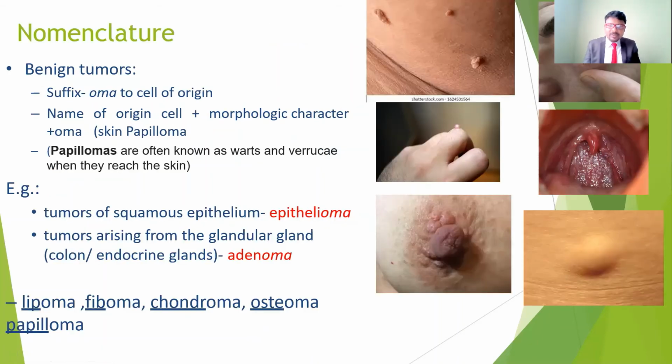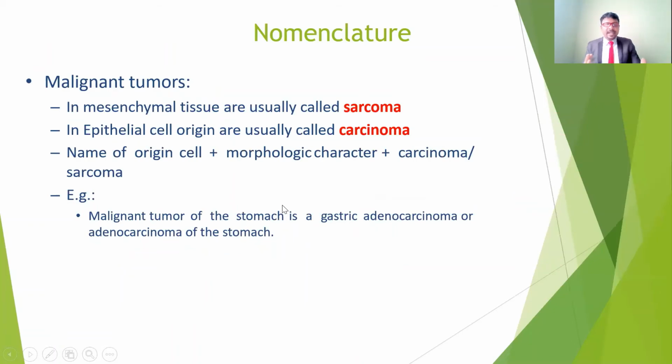In the benign epithelial tumor we call it epithelioma. So that means we can understand which one is the benign tumor and which one is the malignant tumor. If it is benign, we call it epithelioma, but if it is malignant, we call it carcinoma. That is the difference between the benign tumor and the malignant tumor. The name also reflects the origin cell and morphological character, and then carcinoma or sarcoma is given.